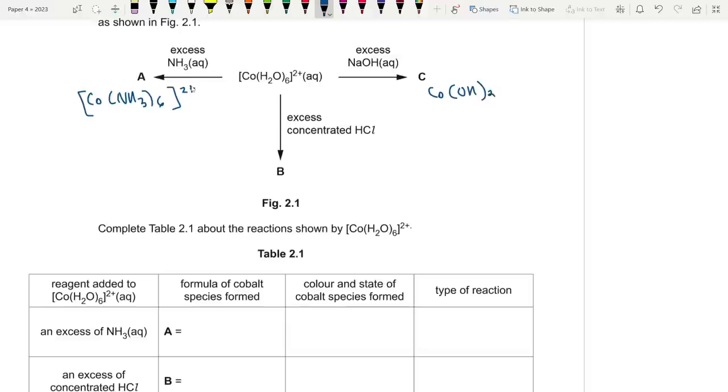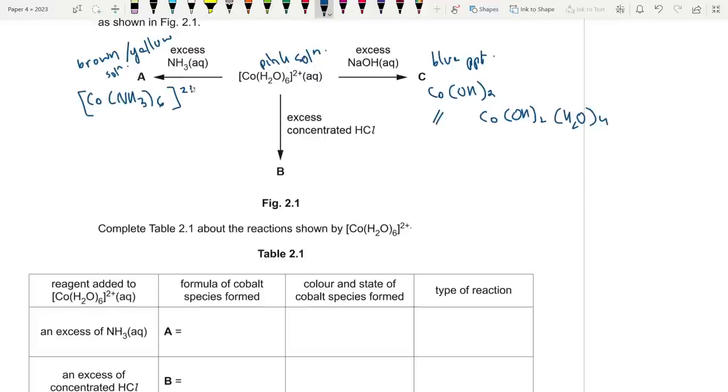Either you can go for Co(OH)2, cobalt hydroxide, or this complex Co(OH)2(H2O)4. I personally prefer the first one because it's easy. This is a blue ppt, this is a pink solution, and cobalt with excess NH3 is like a brown or yellow solution.